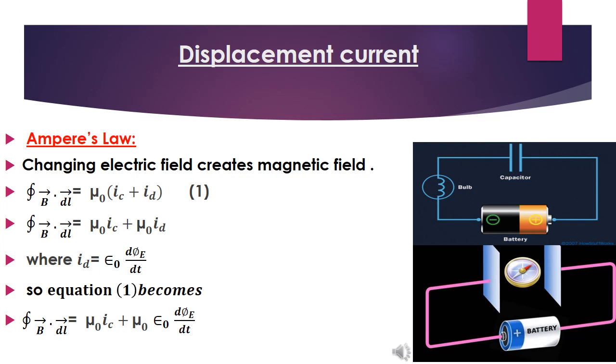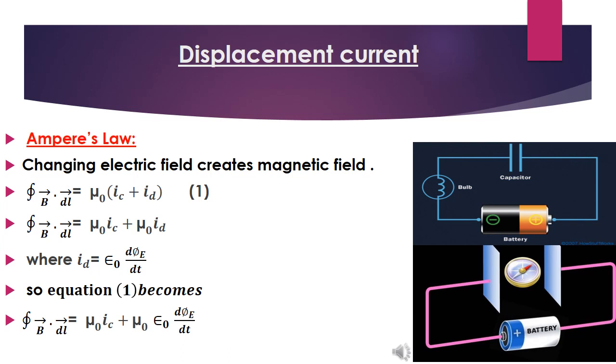It is given by ID equals epsilon naught d phi e by dt, because at either place, IC or ID is present. It has to be the same because it is in the same circuit. So ID can do any effect here; it creates a magnetic field.